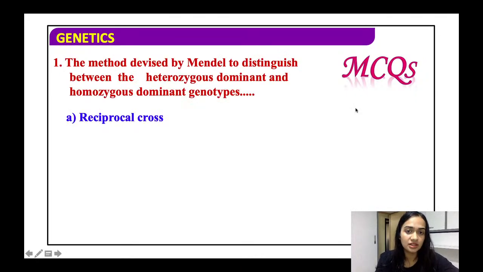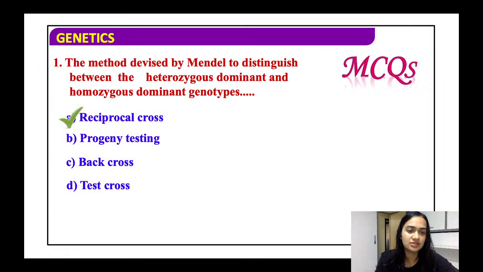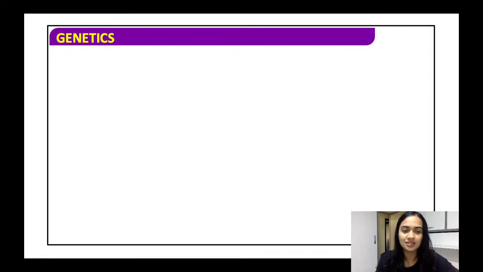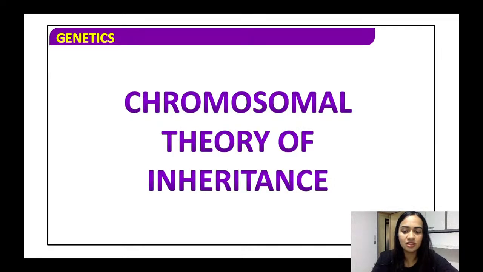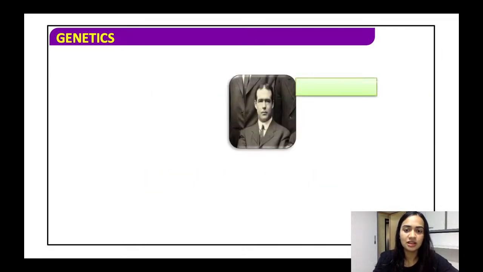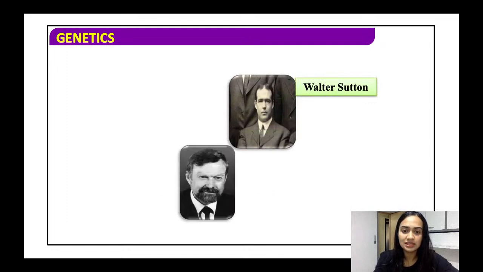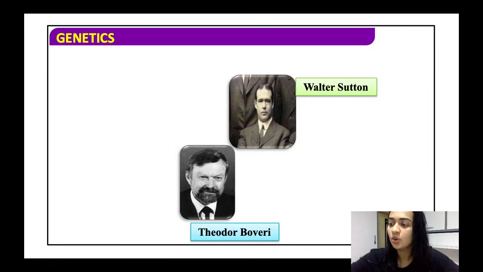So, the method by Mendel to distinguish between heterozygous dominant and heterozygous recessive is known as a reciprocal cross. We had discussed this in the last video. This is just a question based on that. So let us start with our main topic. Walter Sutton and Theodore Boveri, these two scientists have a major contribution, they are the ones who developed the theory of chromosomal inheritance.